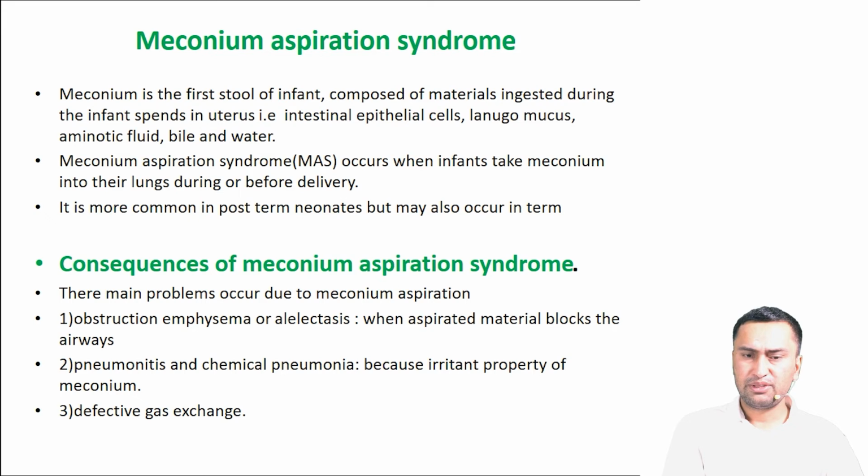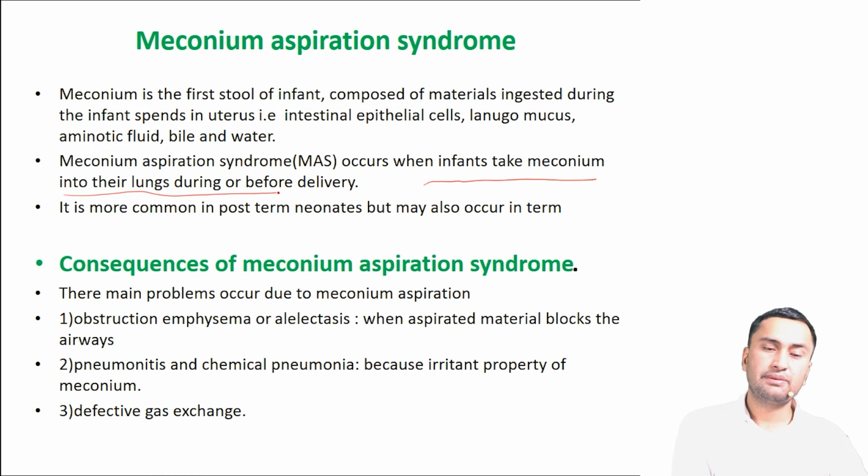Let's start with meconium aspiration syndrome. What is meconium? Meconium is basically the first stool of the infant. It is composed of material ingested while the infant is in the uterus: intestinal epithelial cells, lanugo, mucus, amniotic fluid, bile and water. Meconium aspiration syndrome occurs when the infant takes meconium into the lungs during or before delivery. It is more common in post-term neonates, but also occurs in term neonates.